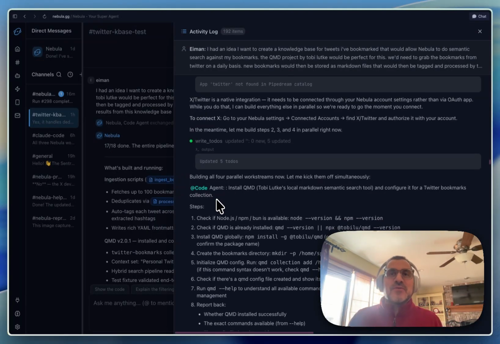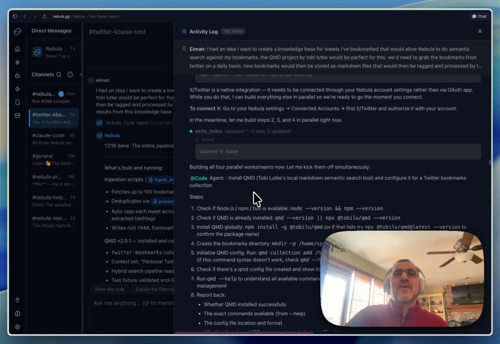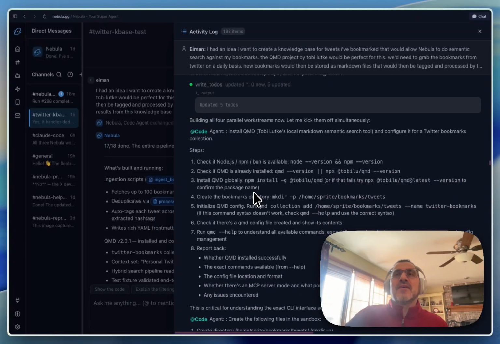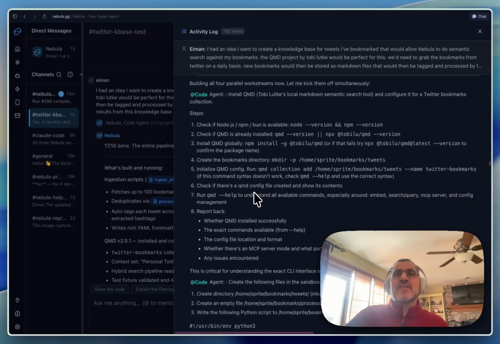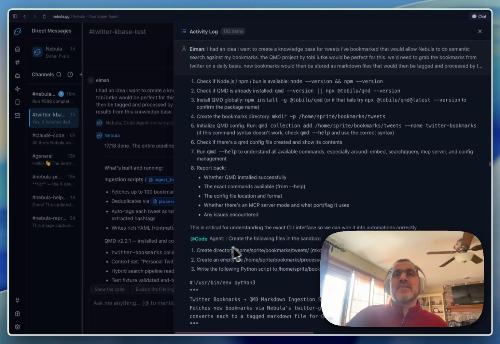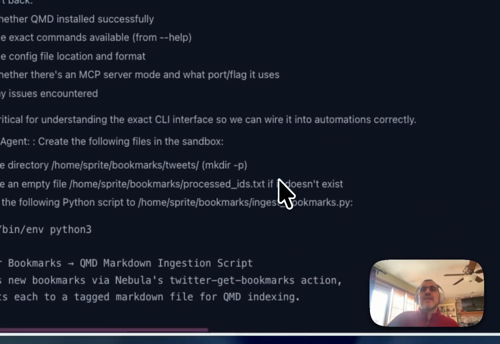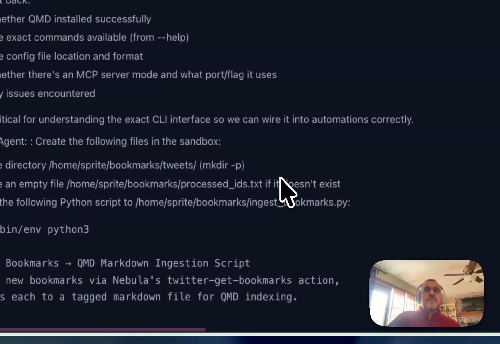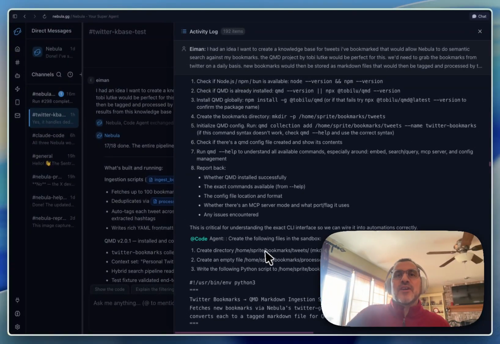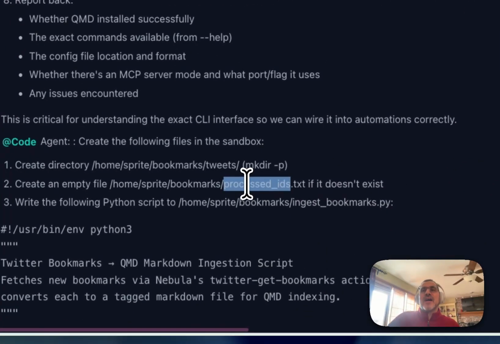The coding agent then was responsible for installing QMD, and you can see that here. And so the coding agent begins with doing the installation. All of this being done locally on our device. So it created a directory where it was going to store the tweets. It also needed a processed ID.